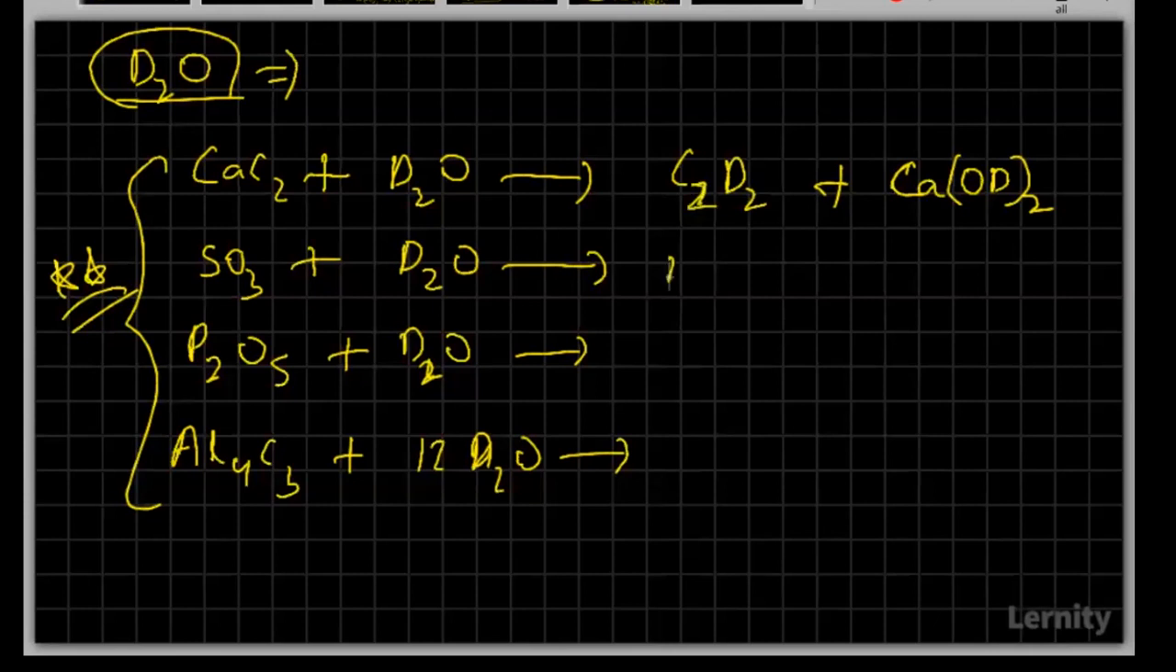Good. Yes, this will be deuterosulfuric acid. This is deuterophosphoric acid. Balance. Yeah, this will be 3. This will be 2.